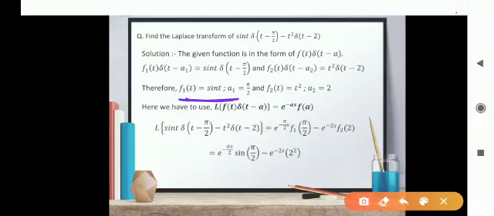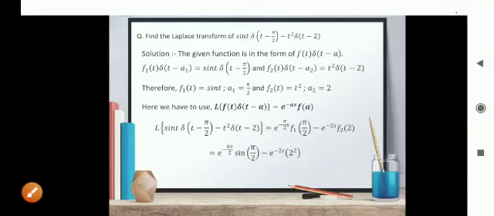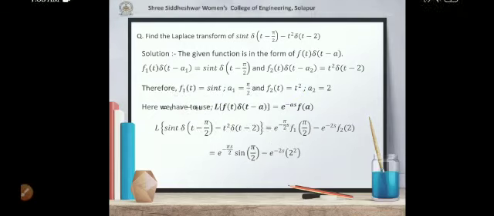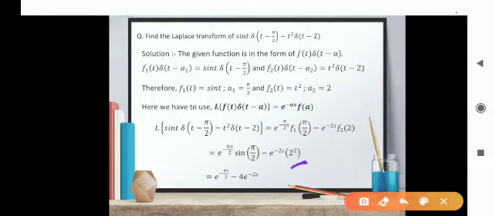And in the second one, t square is the function, so replace t by its corresponding a value, that is 2, so it is 2 square. What is sine pi by 2? Sine 90, sine 90 is always equal to 1. So the first term becomes simply e raised to minus pi s by 2 into 1, no need to write, and here 2 square is 4, so 4 into e raised to minus 2s. This is the final answer.